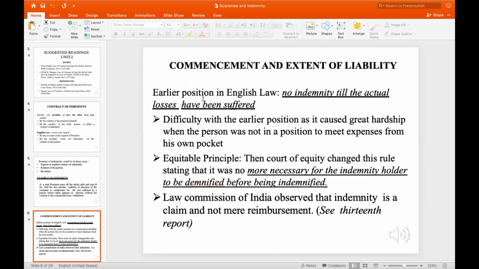So the main point was that in English law, it was stated that there is no indemnity till the actual losses have been suffered.